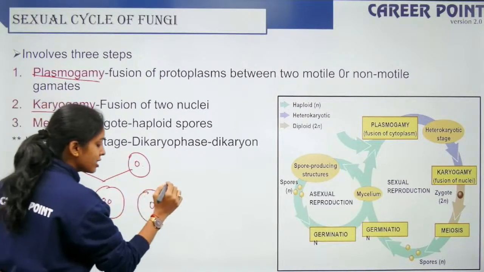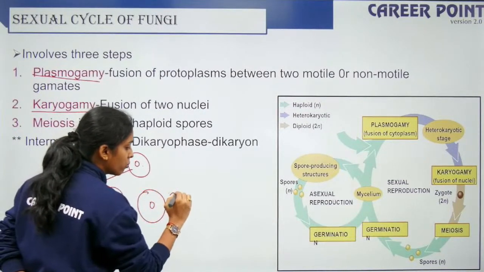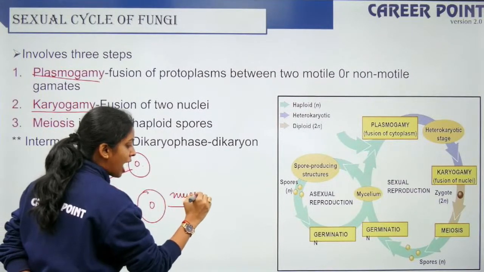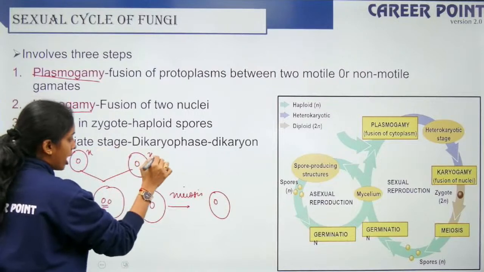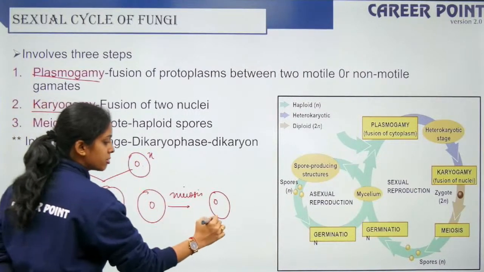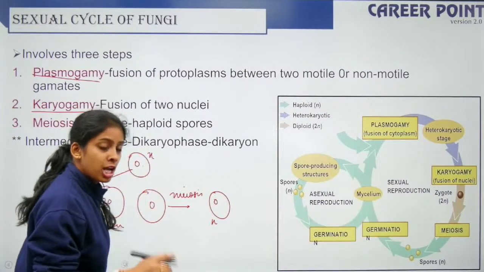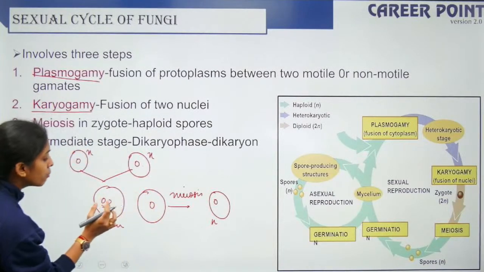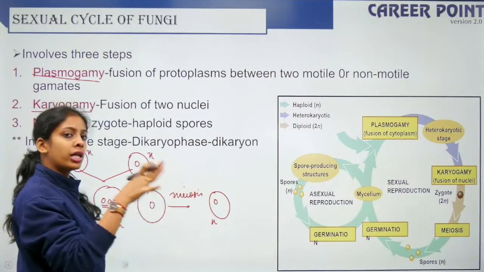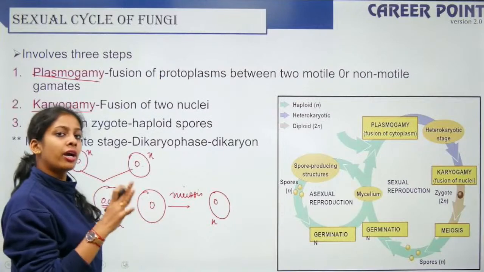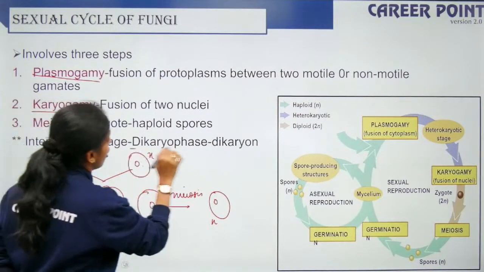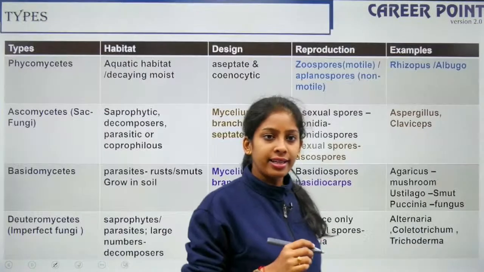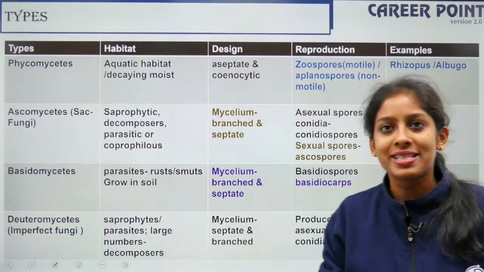Okay. So once this is formed, this will undergo meiosis to form your haploid individual. So if this is haploid, this is diploid. So this becomes haploid once again. But it's not necessarily that both the nuclei fuse together immediately. It can enter an intermediate phase, that is your dikaryon phase. Fine? Yeast is the only unicellular fungus.